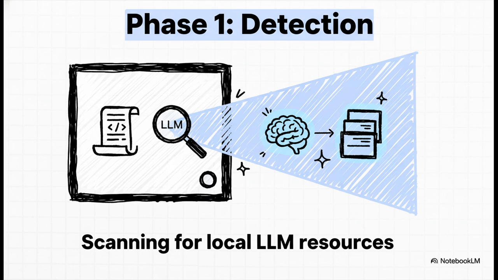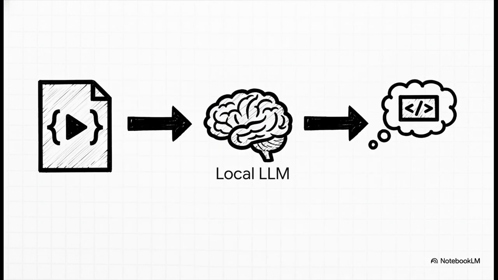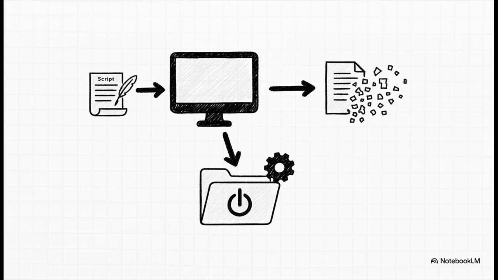It starts with detection. A Python script scans for local LLM resources accessible from a standard user account. It looks for items like GPUs, an LOLLM instance, or cached models from repositories like Hugging Face. Next, the script sends function descriptions to the local LLM, and the LLM generates malicious code. This code is held only in memory and is not written to disk, which complicates detection by traditional file-based scanners. In the execution phase, the script runs the in-memory functions to perform the attack. In the paper's test, this included deleting files and creating a new startup service to establish persistence.